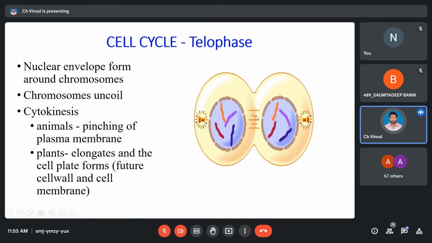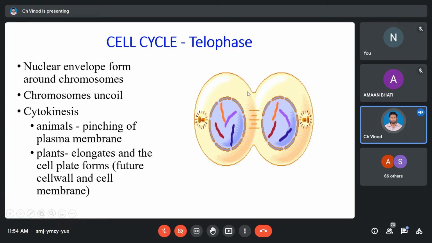So what are the cell plates doing here? In case of plants, after the division happens, we have an extra thing called a cell wall in case of plants, right? That has to be formed. So उसका formation यहाँ से होता है. In case of animals, you do not see the formation of a cell plate. Okay, and one difference in case of plant and animal is that you are seeing a centriole here. In case of plants, the centriole is not there. It is not there for guiding the movement of the kinetochore. It is completely handled by the cytoskeleton itself. Okay, so these are the differences that you see in case of plant and animal.